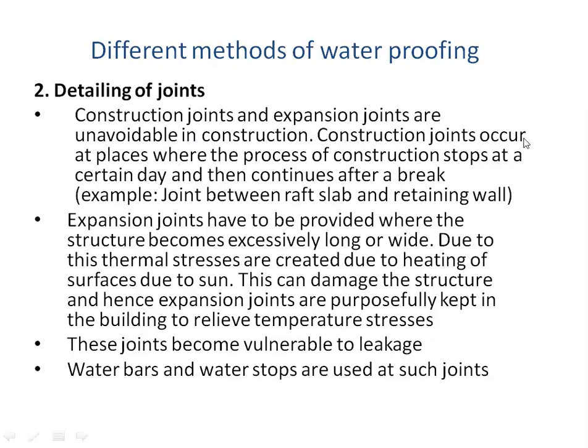So construction joints occur at places where the process of construction stops at a certain day and then continues after a break. Okay, so many times it is not possible to cast everything at one time. For example, you are casting the raft, that is the bottom portion of the basement, and you also want to cast the retaining wall, which is the vertical part of the basement. Now both these things cannot be done at the same time, because you have to first cast the raft, allow it to set, and then only erect the formwork for the retaining wall and then cast it.